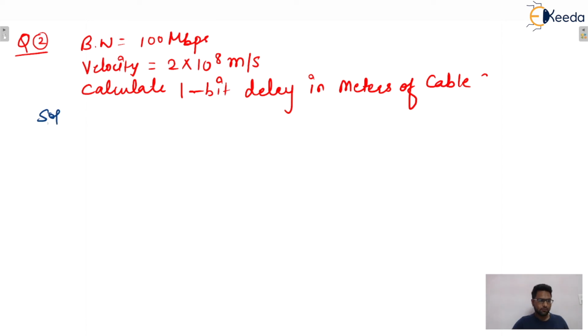So you only tell me what the bandwidth is. That is 100 Mbps, which can be written as 10 raised to power 8 bits per second.